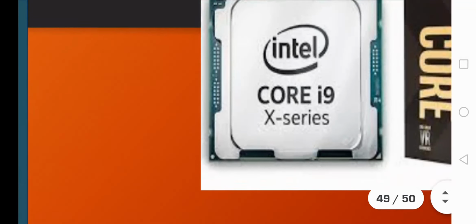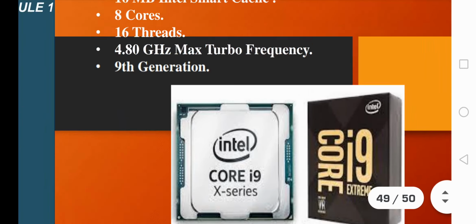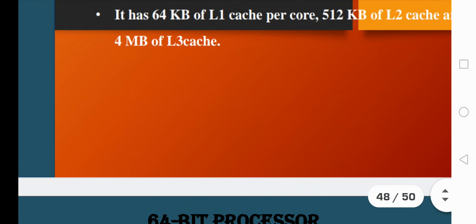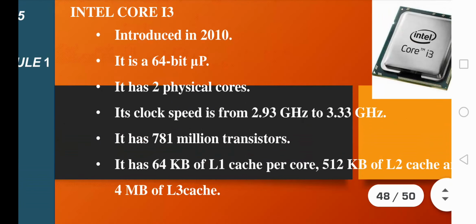Okay, so this is the processor that we have to deal with in the last slide. Hope you have understood at least to some extent possible the various types of processors, and each and every processor was defined in terms of its capacity, that is whether it is 4-bit, 8-bit, 16-bit, 32-bit or 64-bit. And I told you in the previous video that each and every processor can be defined in terms of how many bits of data they can process at a time.